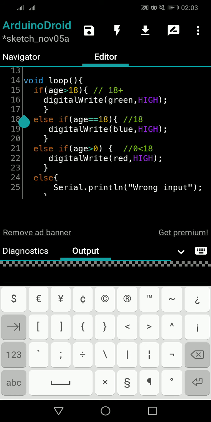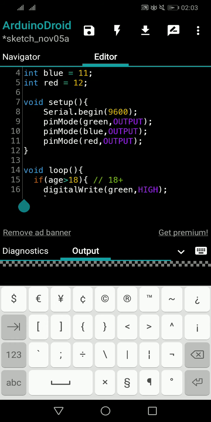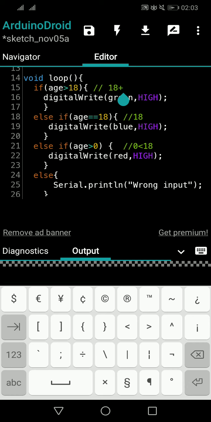And also I want to point out another important thing here. The problem is, let's say somebody less than 18 comes and gets a red alert, red light on. The 3 LEDs are next to each other. Next time another guy comes, an 18 plus guy, he says I'm 20 years old and the green light will be on.